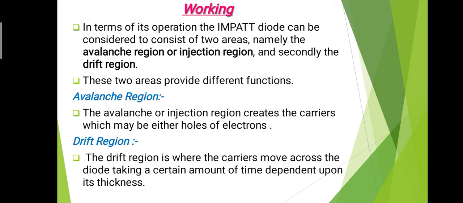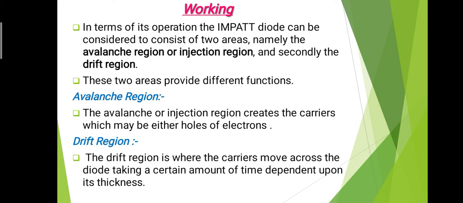First one is the avalanche region. The avalanche or injection region creates the carriers, which may be either holes or electrons. As already discussed, when the avalanche breakdown takes place, there is a generation of carriers, which are either holes or electrons. Second is the drift region. The drift region is where the carriers move across the diode, taking a certain amount of time dependent upon its thickness.